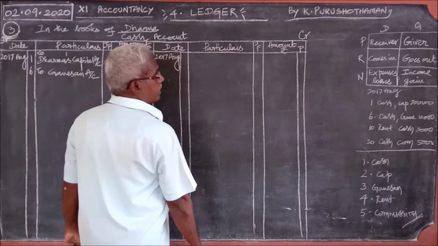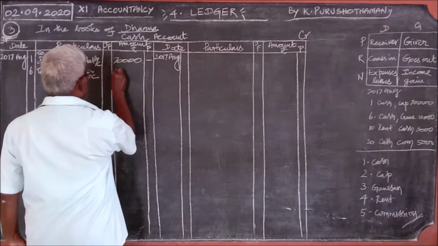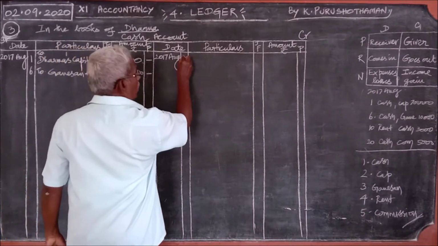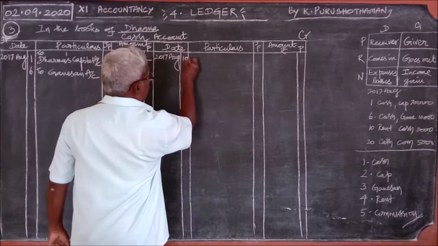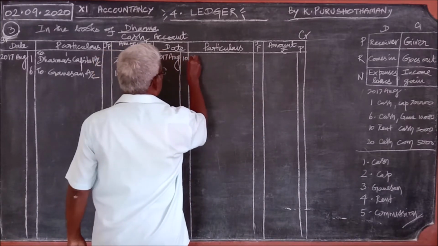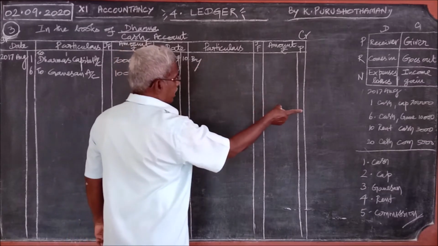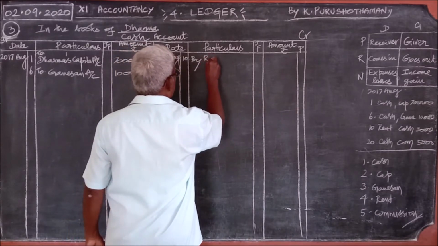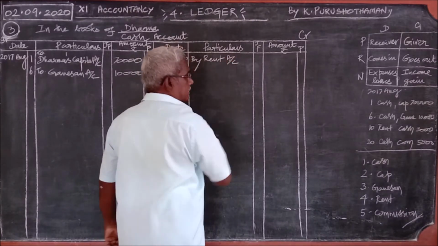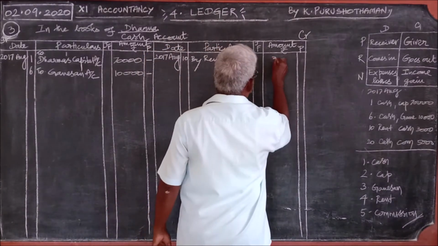Therefore, what is coming along with the cash? Rent, by rent account. The amount is 3,000.